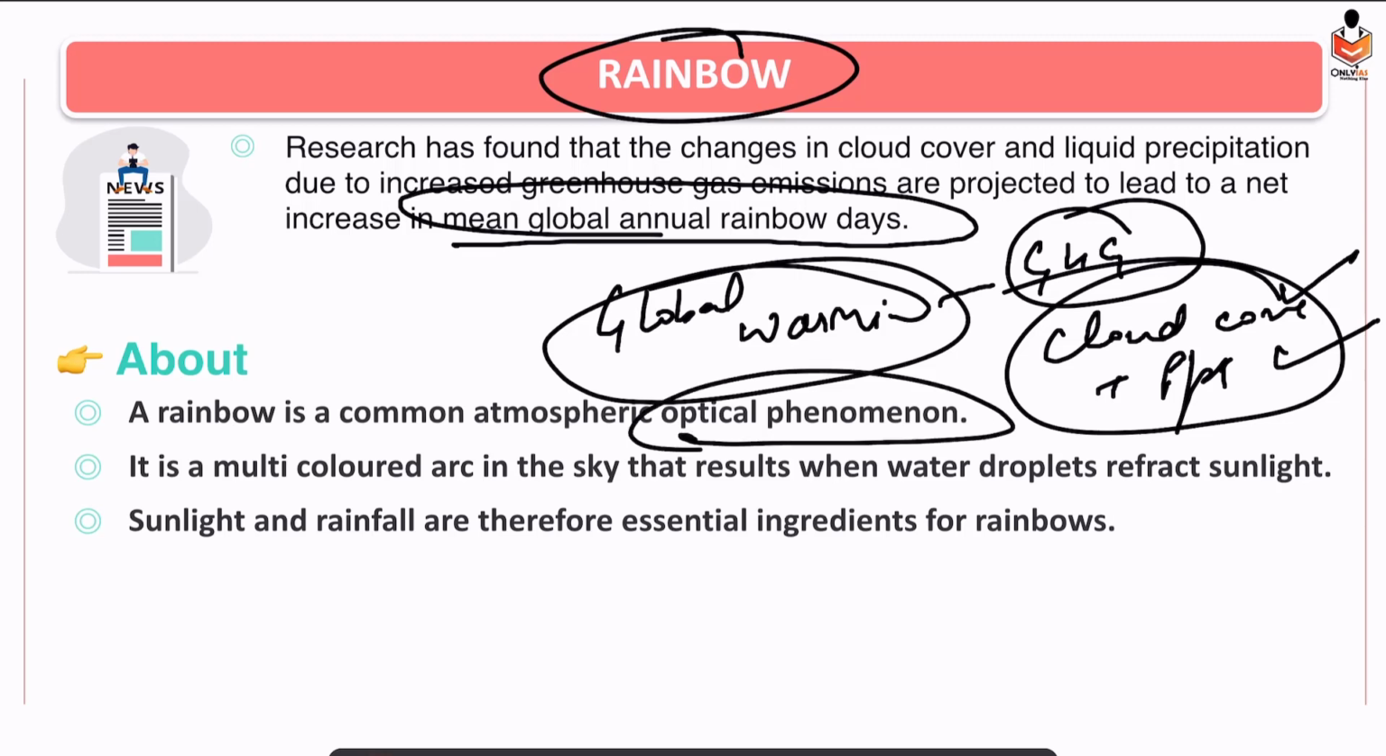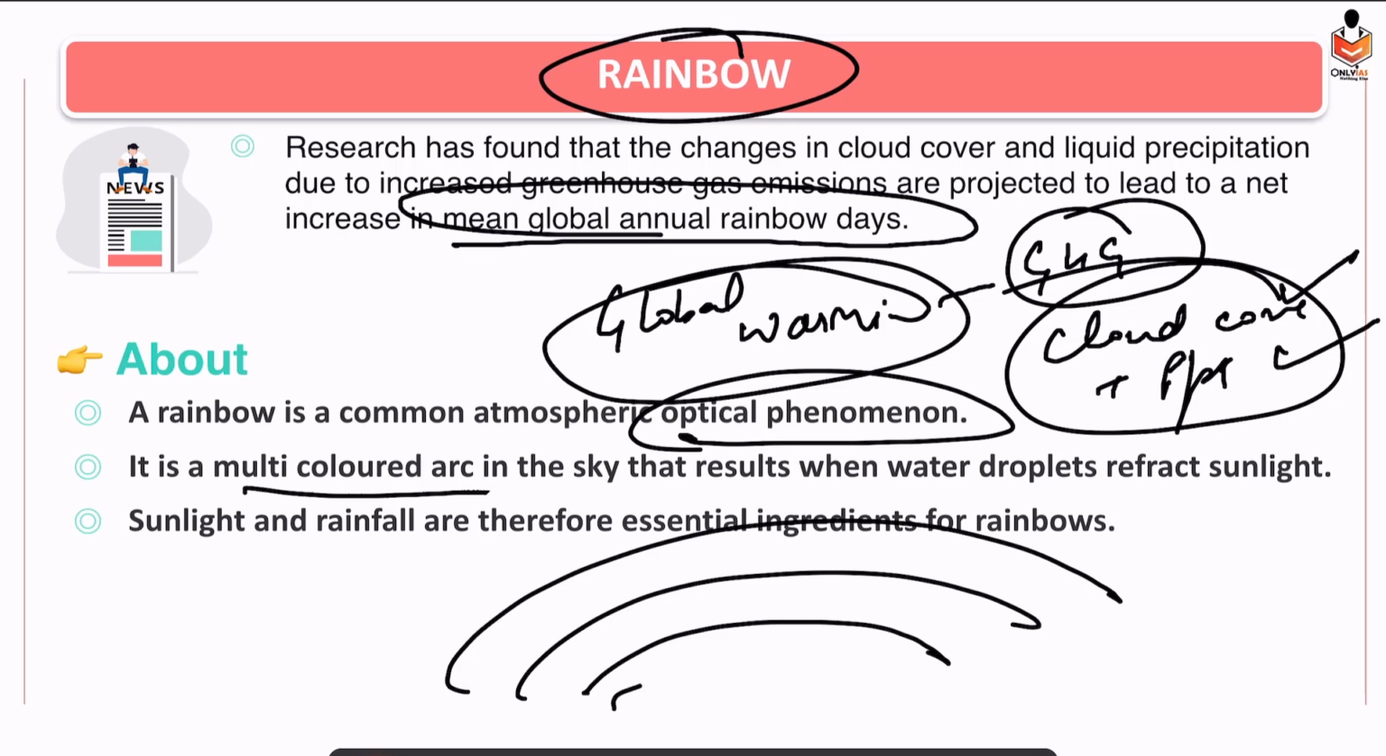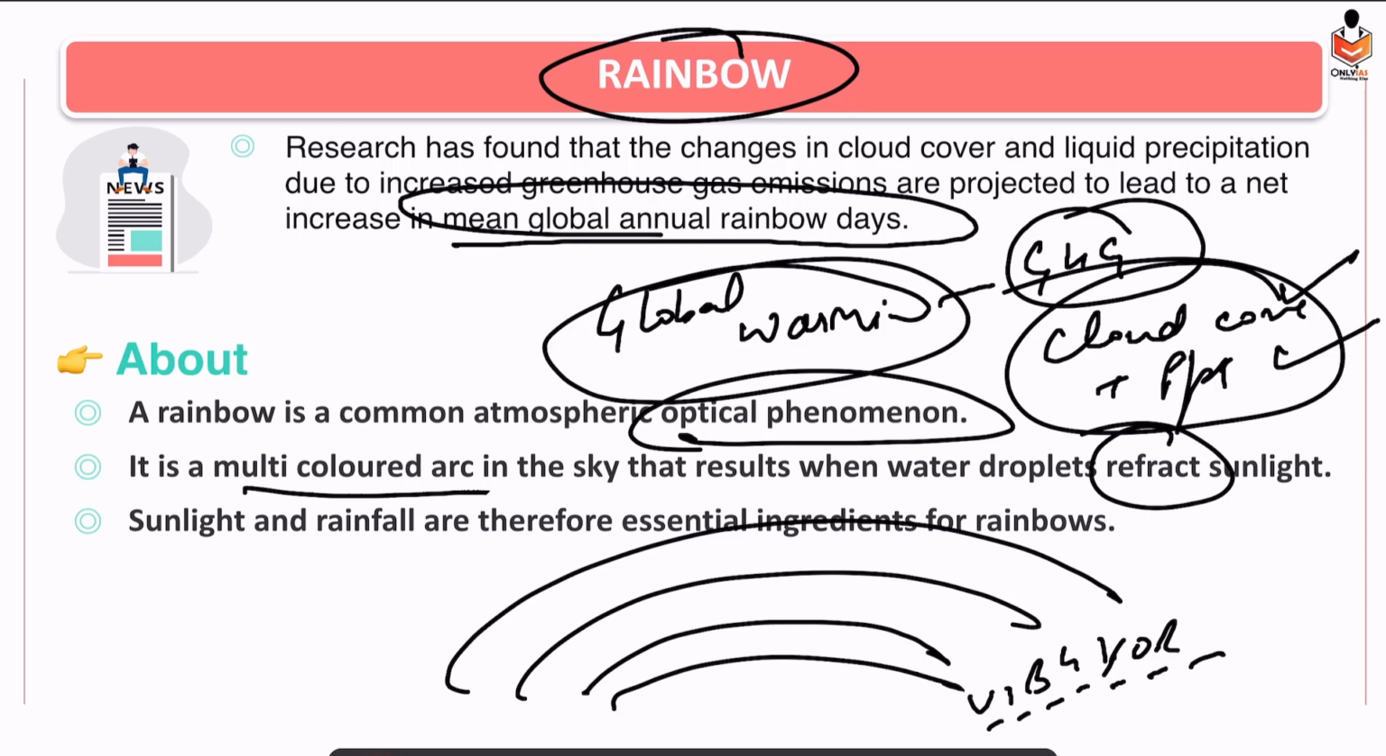Okay. So now what is a rainbow? It is an optical phenomenon. It is a multicolored arc you must have seen. We have 7 colors. In short form we say VIBGYOR: violet, indigo, blue, green, yellow, orange, red, right? And how does it form? Through refraction of sunlight by water droplets. So sunlight and rainfall are essential, and research says liquid precipitation is getting changed.